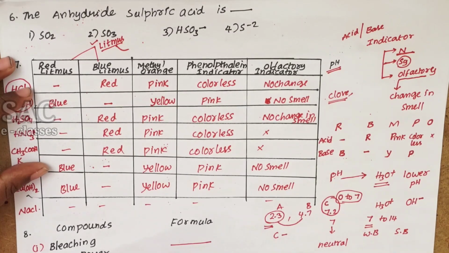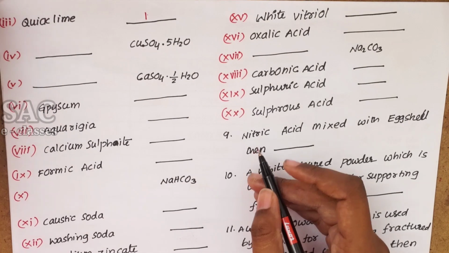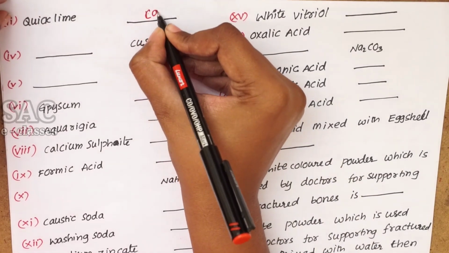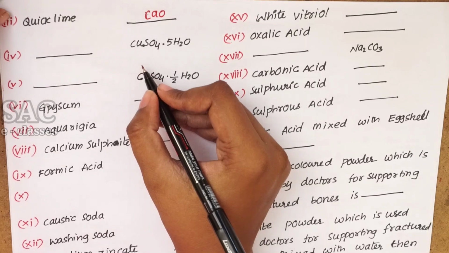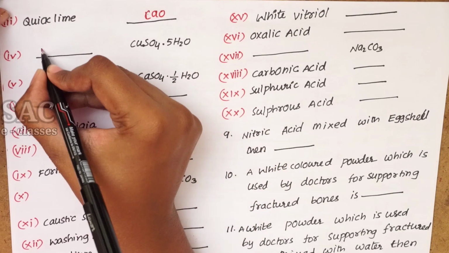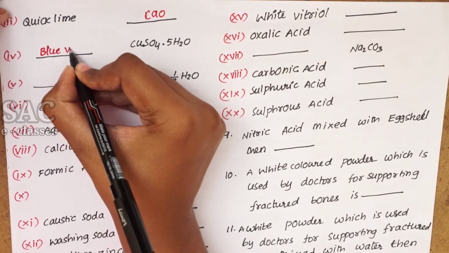Now see here, they have given some compounds and they are asking you about the formula. This is a very important concept. Bleaching powder we discussed already, CaOCl2, calcium oxychloride, and slaked lime, Ca(OH)2. The formula of quicklime is CaO, and limestone is CaCO3. CuSO4·5H2O is blue in color, and it is called blue vitriol.